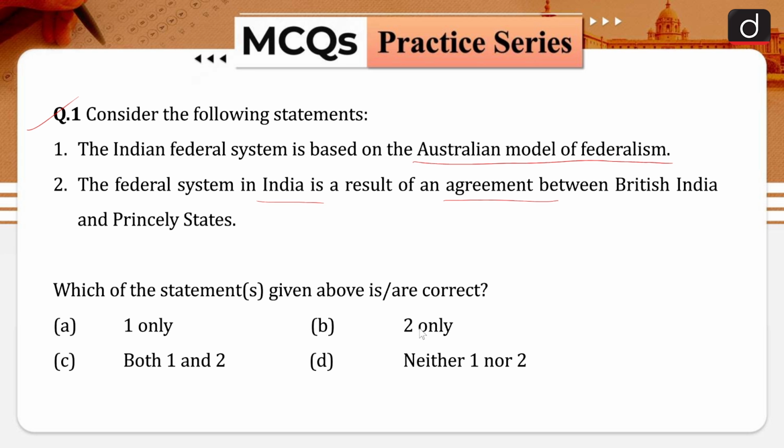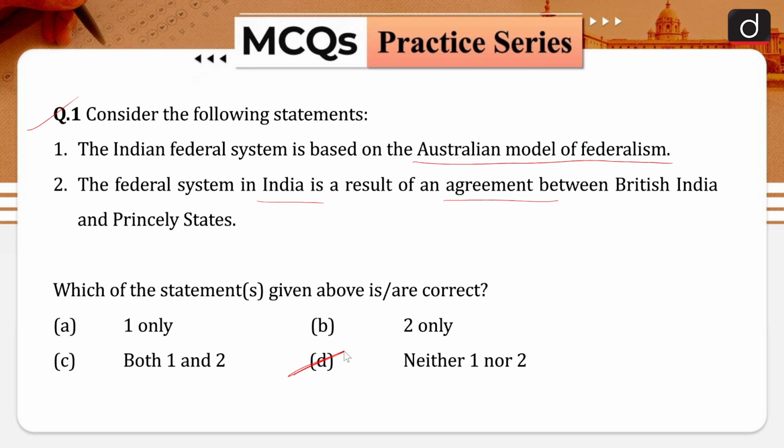Option A is 1 only. Option B is 2 only. Option C is both 1 and 2. And option D is neither 1 nor 2. So the correct answer for this question is going to be option D, neither 1 nor 2.